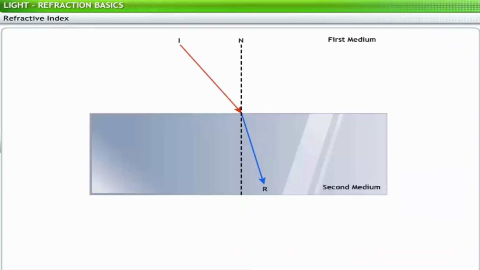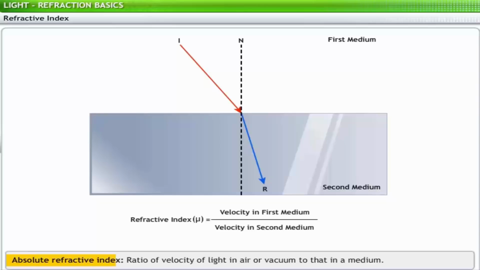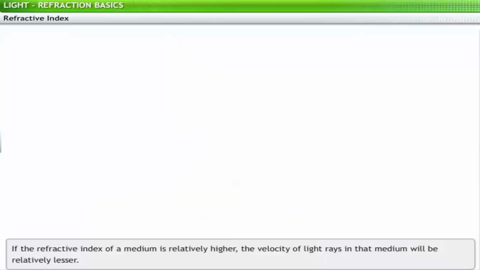The ratio of velocity of light in the first medium to that in the second medium is known as the refractive index of the second medium with respect to the first medium. The refractive index remains constant for a given pair of media. Further, the ratio of velocity of light in air or vacuum to that in a medium is called the absolute refractive index, μ, of that medium.